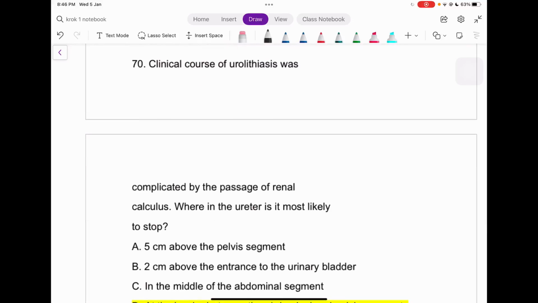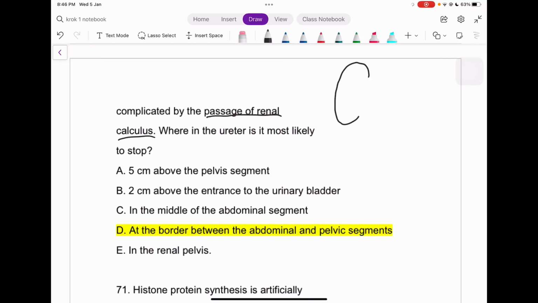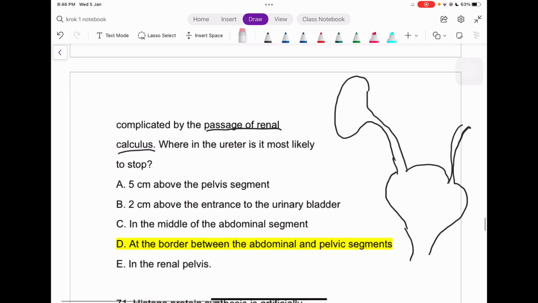Clinical course of urolithiasis was complicated with the passage of renal calculus. Okay, so there must be some stone, right, which is disturbing the passage of urine. So let me just make a little bit of a diagram for that. This must be coming from the other side itself, right? So this is just a rough diagram which I want to show. Complicated by the passage of renal calculus, wherein the ureter, okay, so this part here we know this ureter is most likely to stop. And see, guys, it must stop right here.